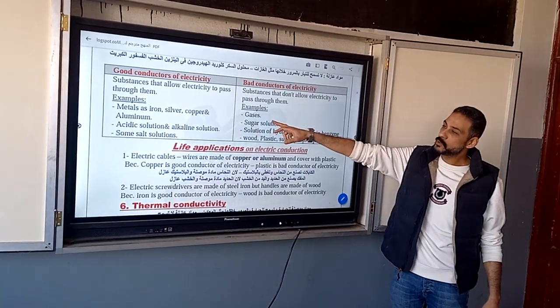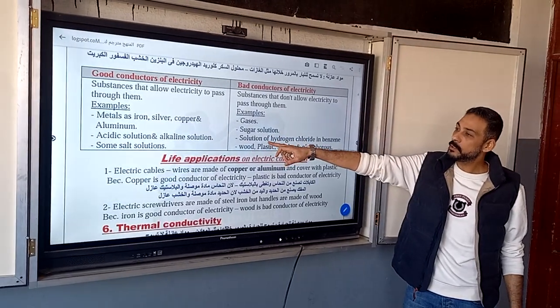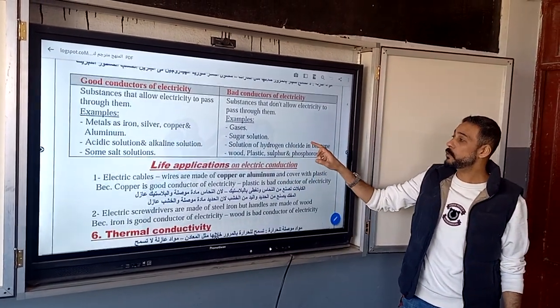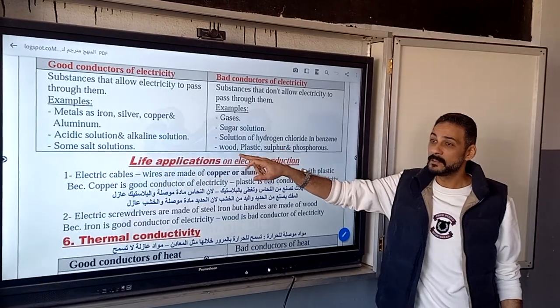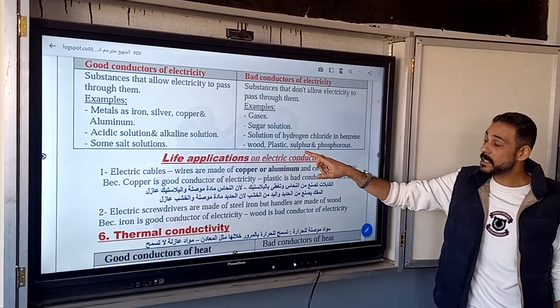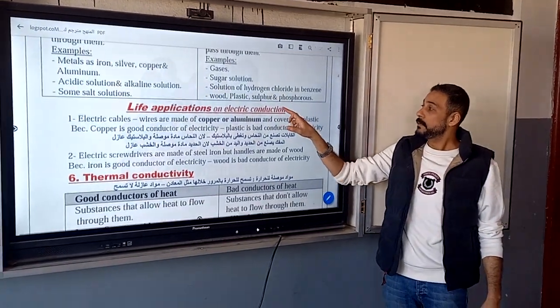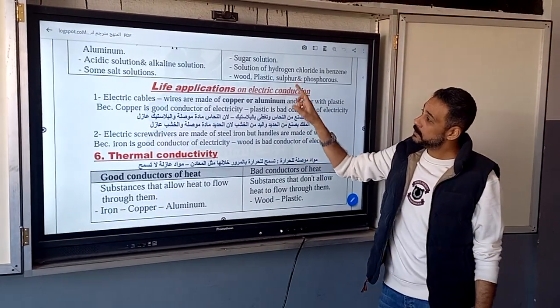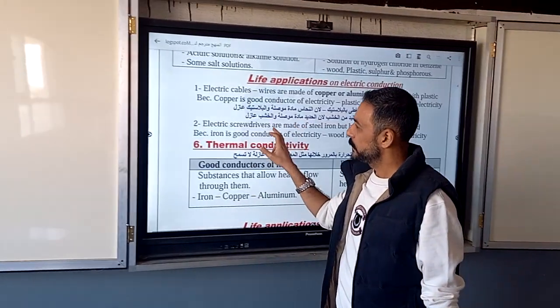But bad conductors are like gases, sugar, solution of hydrogen chloride and benzene, wood, plastic, and sulfur.